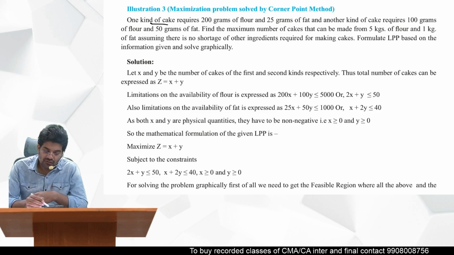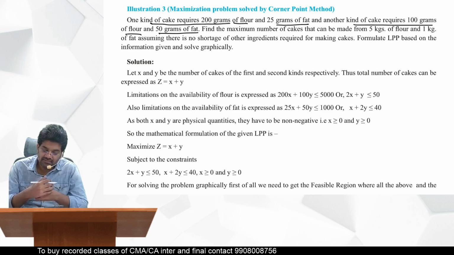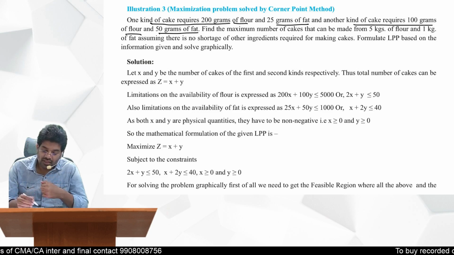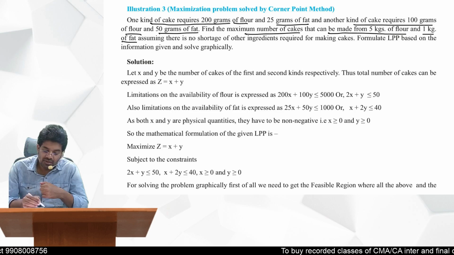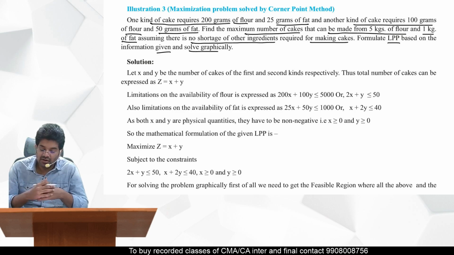So one kind of cake requires 200 grams of flour, 25 grams of fat, and another kind of cake requires 100 grams of flour and 50 grams of fat. So two ingredients are required, one is flour, the other one is fat. Find the maximum number of cakes that can be made from 5 kgs of flour and 1 kg of fat, assuming there is no shortage of other ingredients required for making cakes. Formulate the LPP based on the information given and solve graphically. That is secondary, later on we will do it.